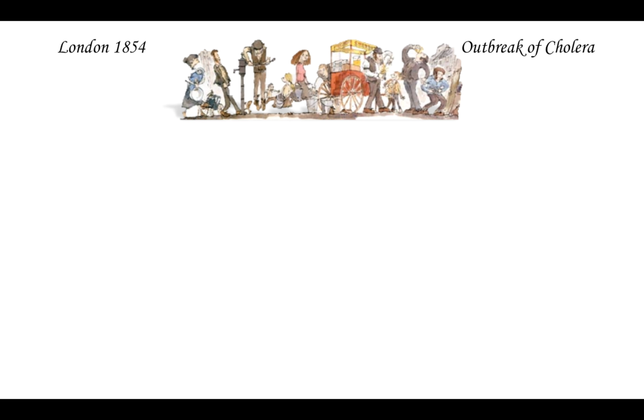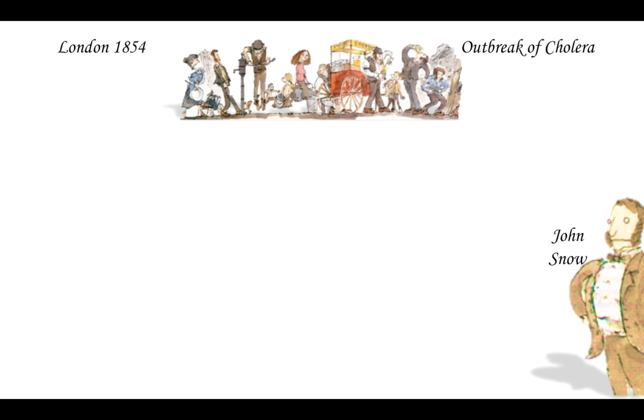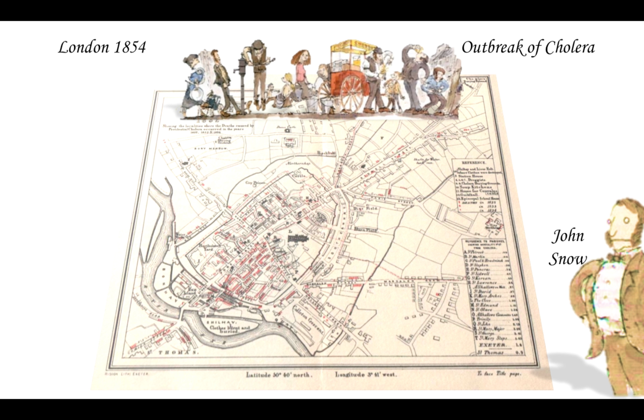And when this outbreak of cholera happened, there was a young, very clever doctor called John Snow, and he did something new. He started to map the disease, the deaths from cholera, and he put red dots on this map, as you see, for each person who died. And then he found out that the concentration of the red dots is around Broadwick Street.